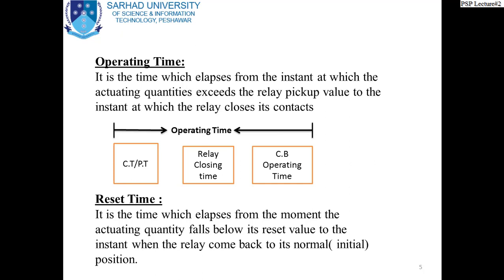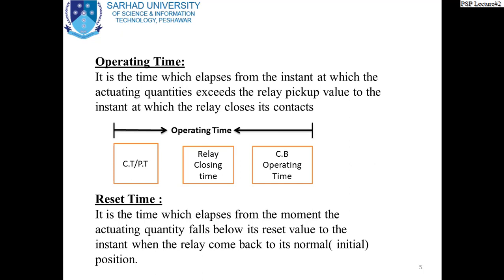Let's say for example CT and PT, when they take the current value, it takes some time, then they give information to the relay, and then the relay closes contacts. We have mechanical movement in the relay contact also. Any mechanical movement requires some time, and the circuit breaker is also a mechanical device, and when the contacts open, of course it takes some time. So this total time is called the operating time of the relay or the operating time of the circuit breaker.